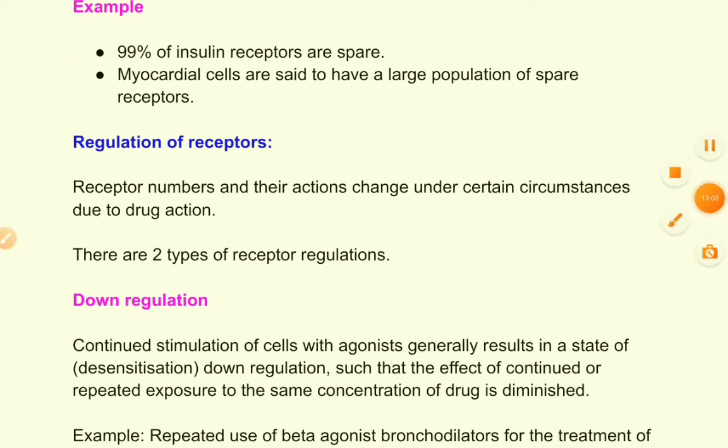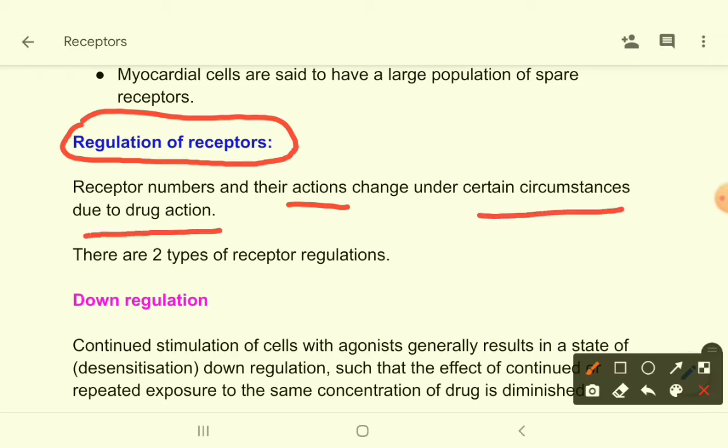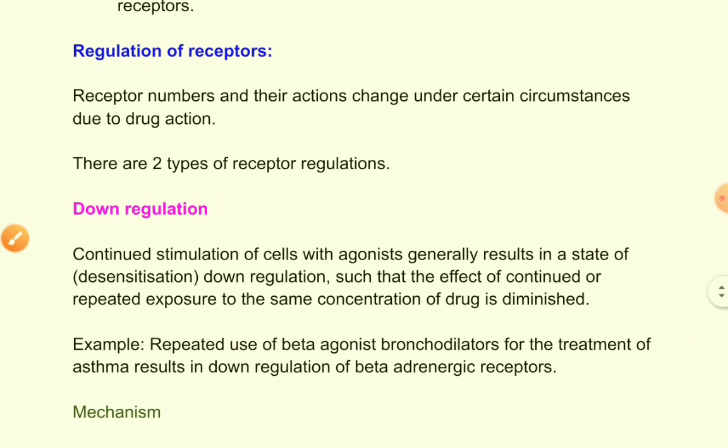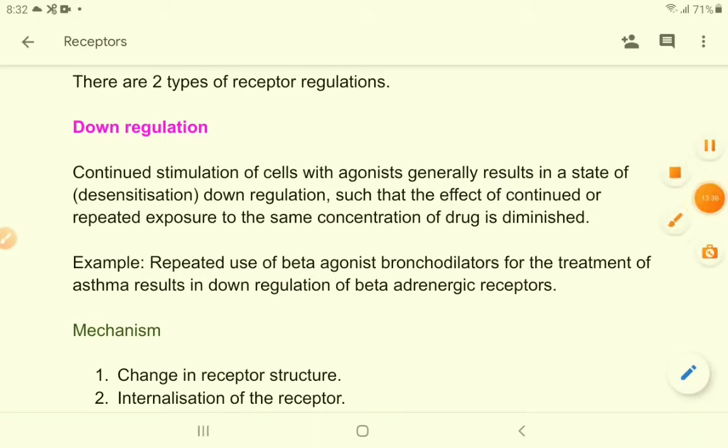Now come to regulation of receptors, how receptor activity can be regulated. Receptor numbers and their actions change under certain circumstances due to drug action. When you are using a drug for a prolonged period, then the receptor actions are changed. How? That is the question. So there are two types of regulation. One is down regulation, another is up regulation. Let's see what is down regulation.